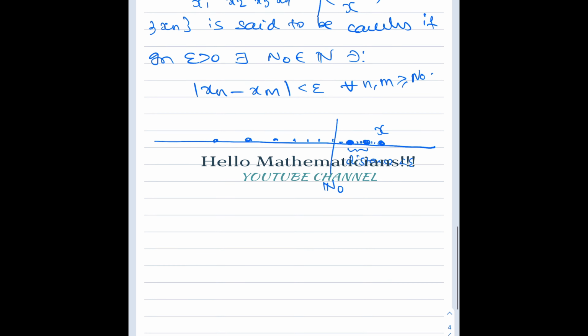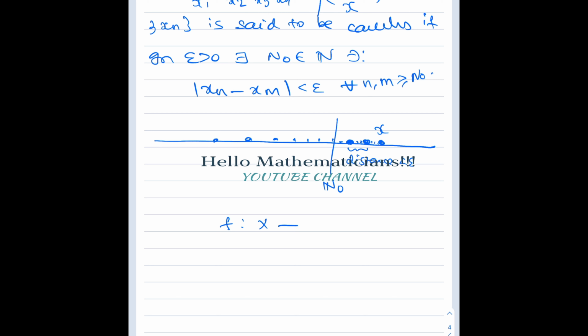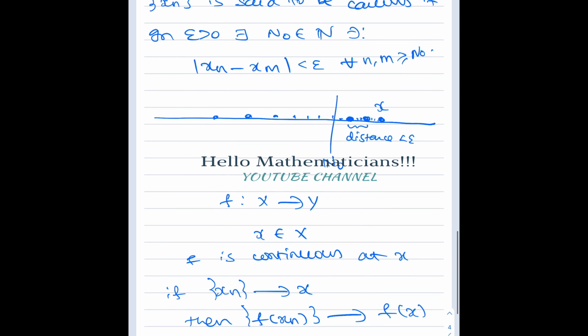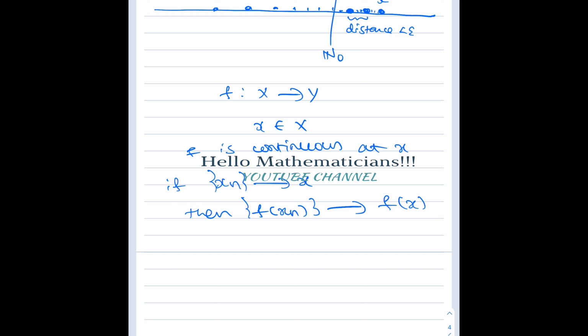So we take the sequence criterion for a continuous function, f from X to Y, and I take x belonging to X. f is continuous at the point x if whenever a sequence xn converges to x, then the sequence f of xn converges to f of x. This is what we want to prove.